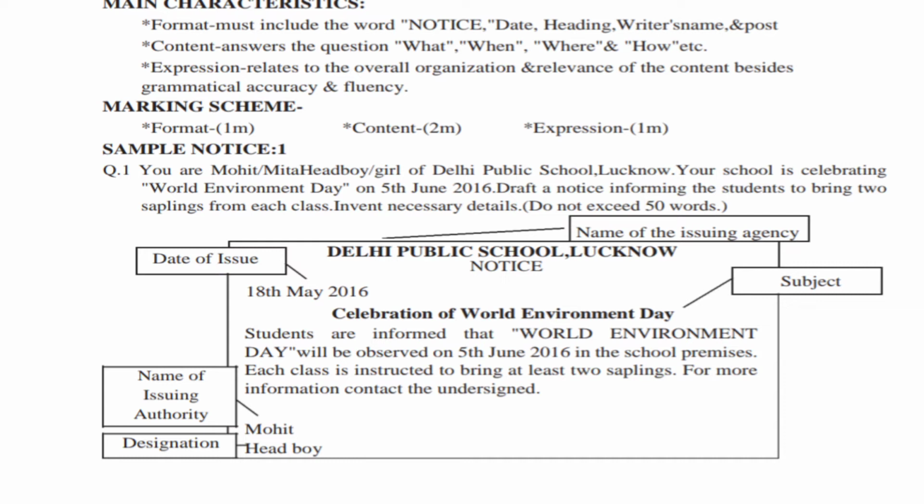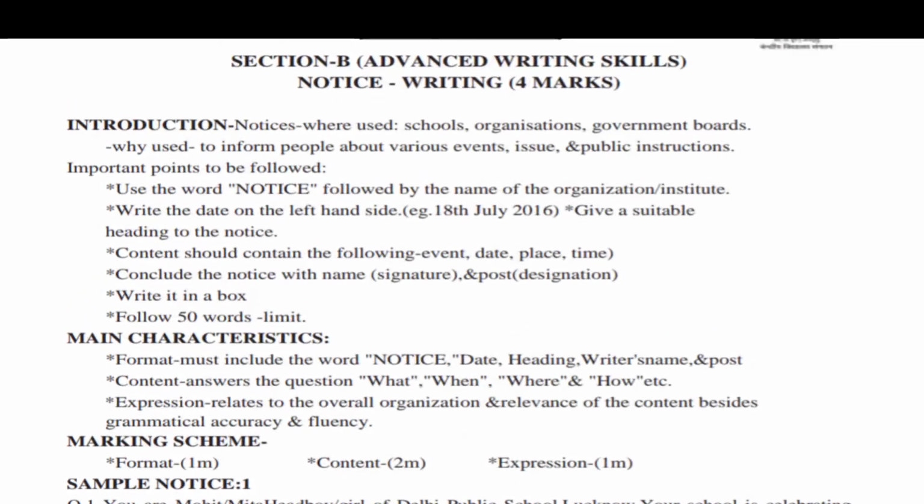So if it is like this, students are informed that World Environment Day will be held, and the date is given there, and where it is conducted, school premises, and on which day. What, World Environment Day. So there should be an answer for the questions what, where, when. That is very important. Each class is instructed to bring at least 2 saplings. That is also important because in the question you are asked to bring the saplings. So these are unavoidable things that should be there in the content part. If you write all these points, naturally you will be getting full marks for this question.